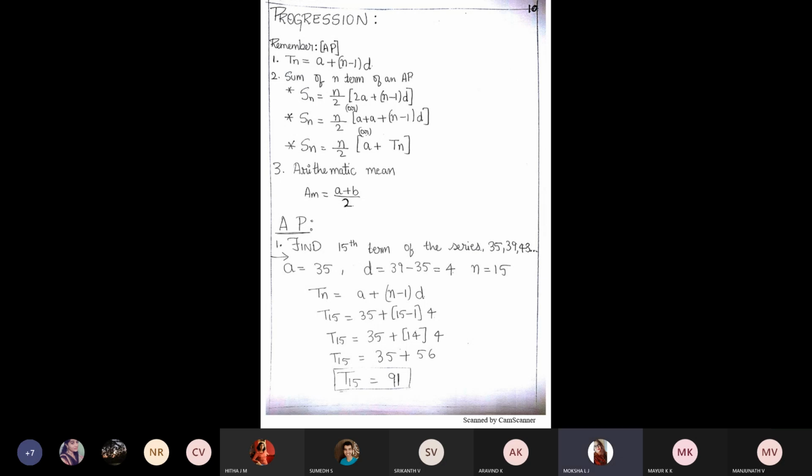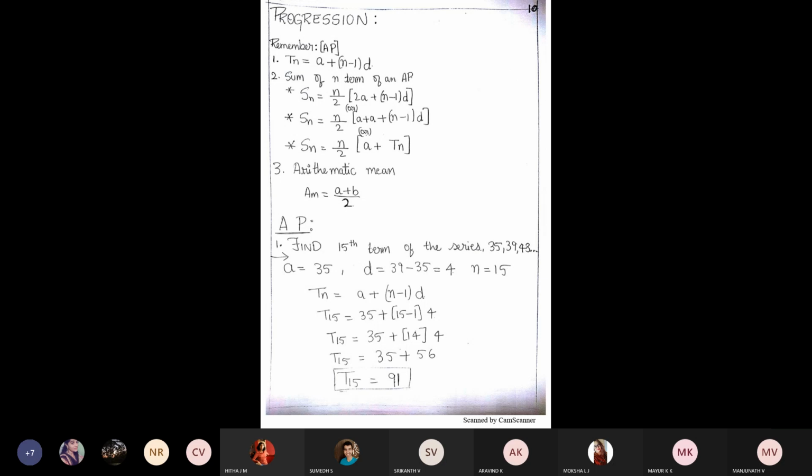Now, sir, after these definitions, you write progression formulas to remember. Below the title, you write down formulas to remember. Tn is equal to the nth term of an AP, that is equal to A plus N minus 1 into D. And the second formula, sum of n terms of an AP.